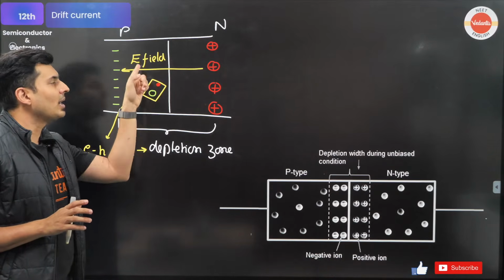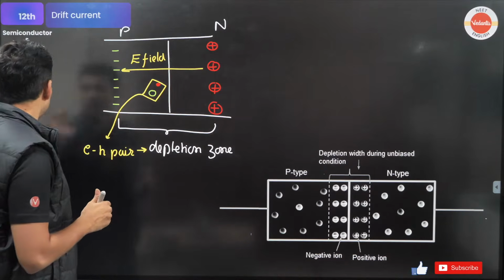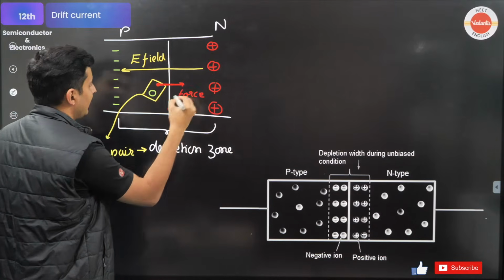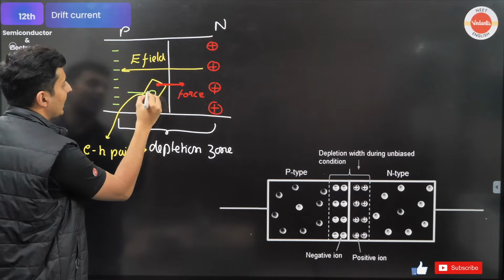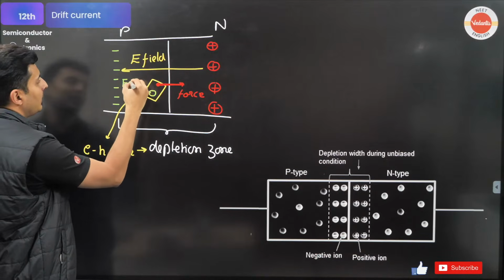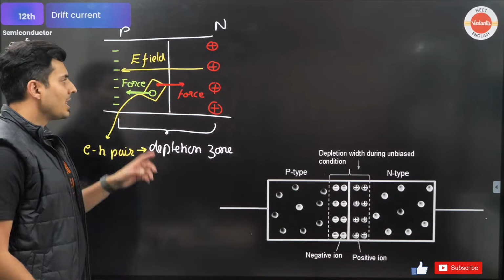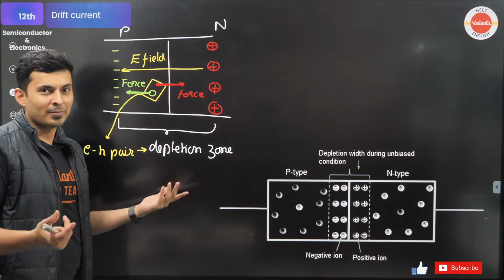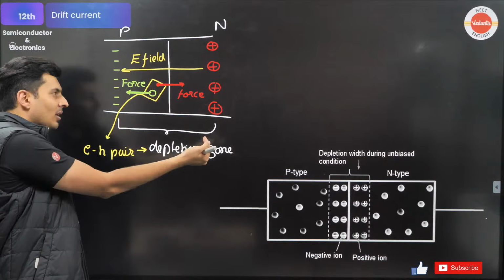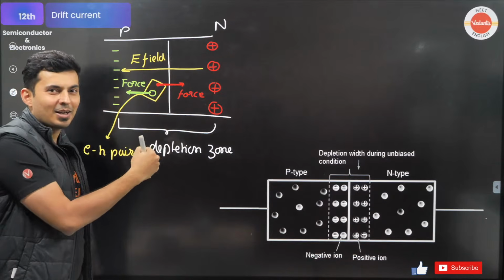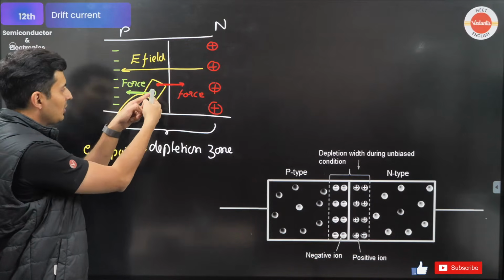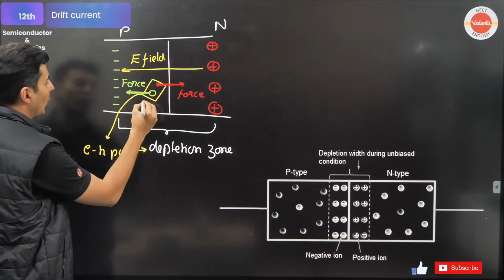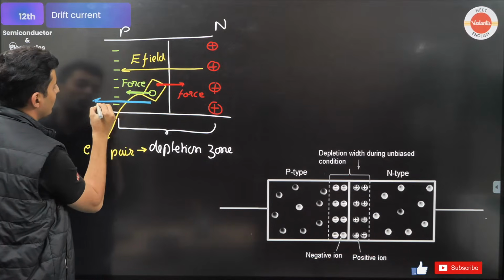Where will the force be applied by the electric field? This electron will obviously be pushed here. So the force on the electron will be this side, but the force on the hole, because it is like a positive charge, will be this side. If the electron is going here and the hole is going here, which side is the current flowing? Negative charge is going there, positive charge is going here. Which side is the current flowing? Obviously this side, because of the positive charge. Negative charge going there, current is going here. Perfect. So there will be a current which will flow from there to here.